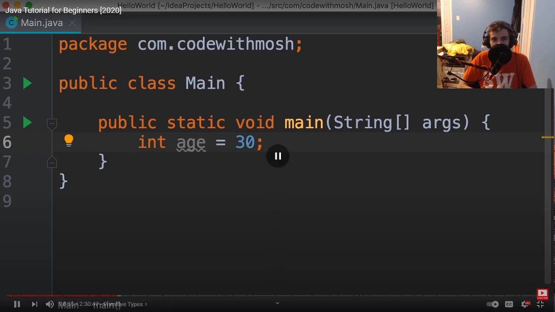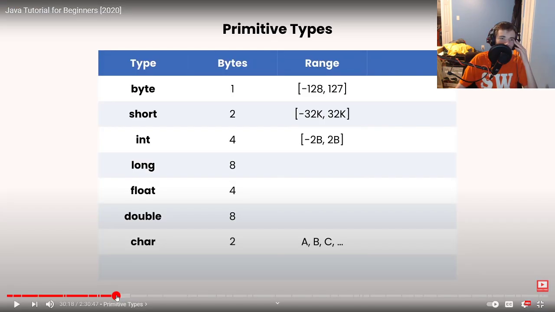Wait, 1 byte. Wait, what? Go back. A byte? How does it have that range? Oh, I'm thinking of a bit. Never mind.